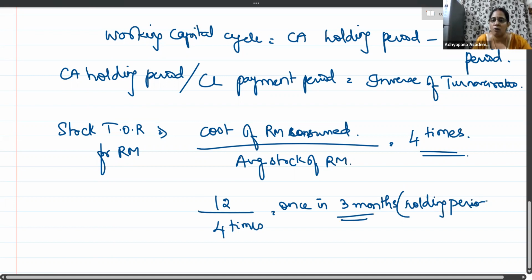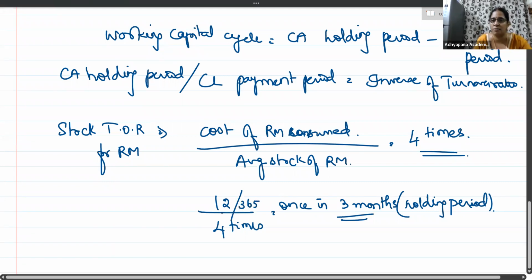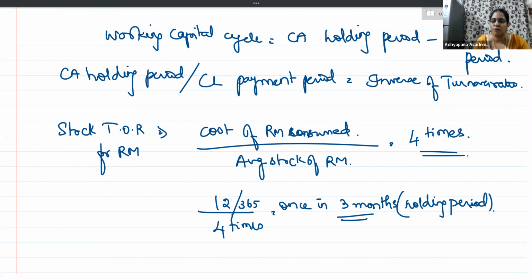So how did I find this 3 months? It was 12 divided by 4. What if you want it in days, you can write as 365 divided by 4. 12 is for months, 365 is for days in a year. So for simplification, I am taking it in terms of months. If I have to represent this turnover ratio in terms of time period, that period is what we call as holding period. That I find it as 12 divided by 4, 4 times in a year. 4 times in a year now, once in 3 months, correct?